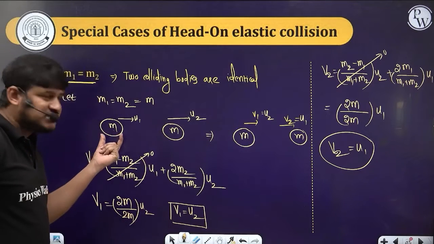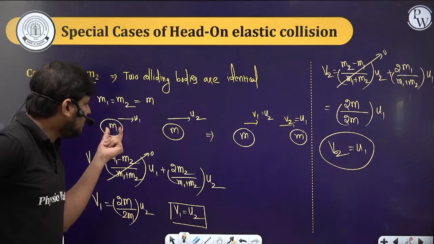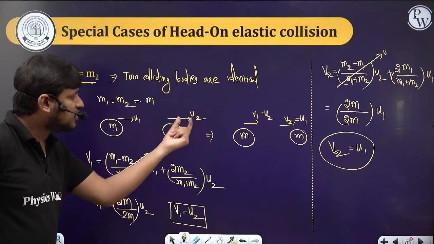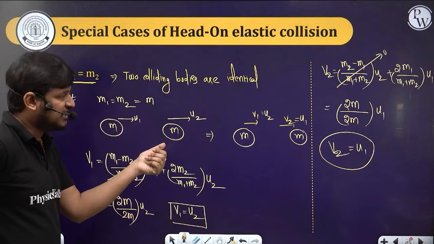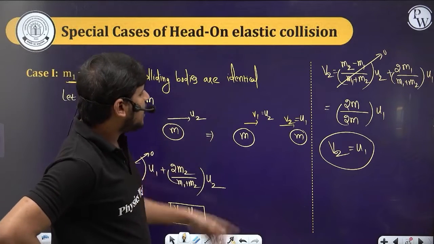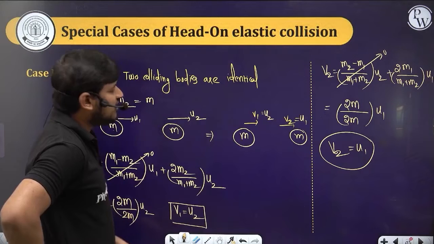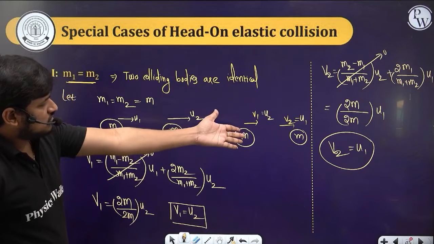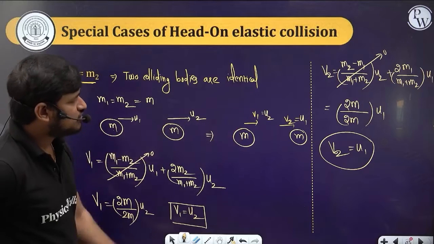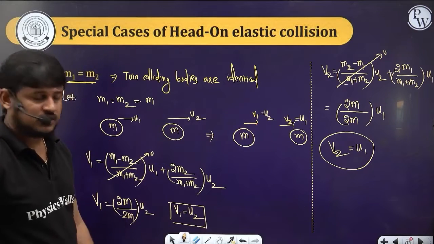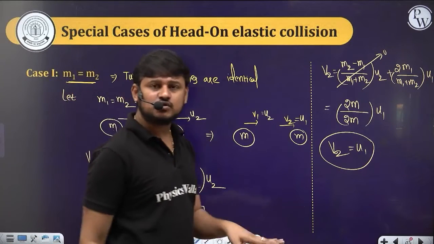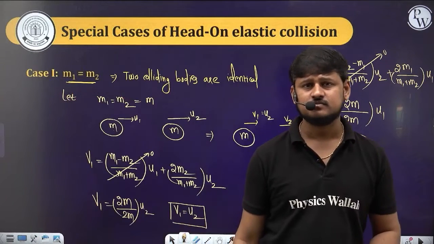Before collision, body 1 velocity is u1, body 2 velocity is u2. After collision, body 1 has got velocity u2 and body 2 has got velocity u1, which means their velocities are interchanged after the collision, yes or no?